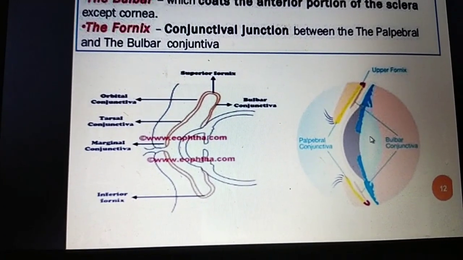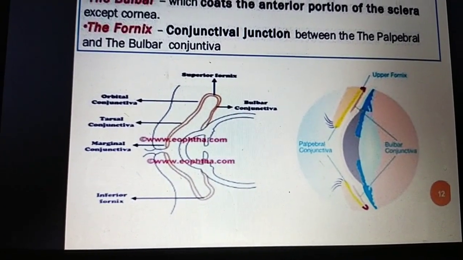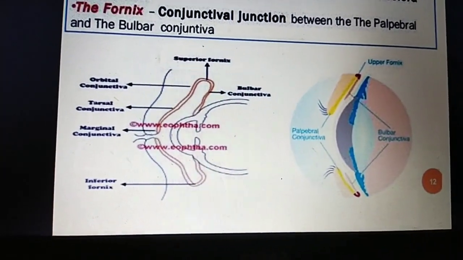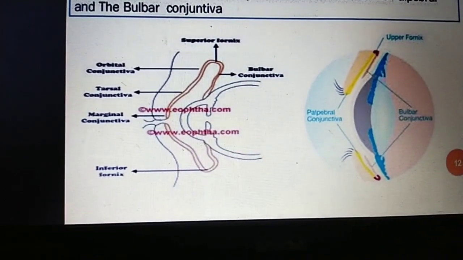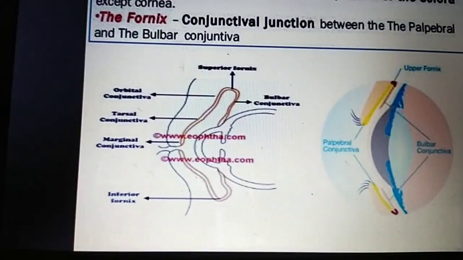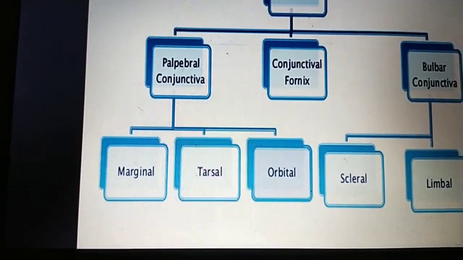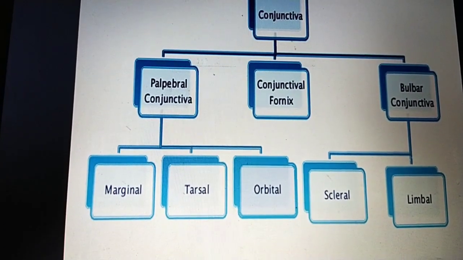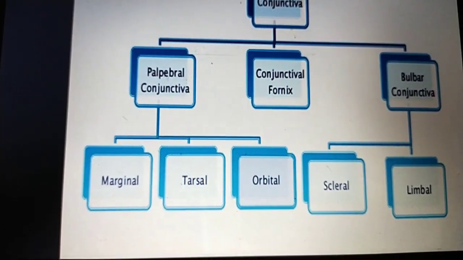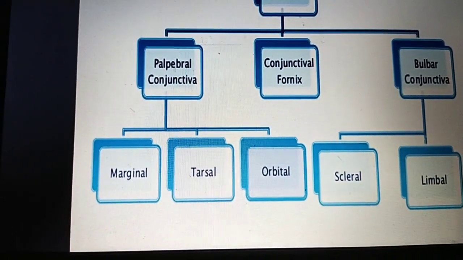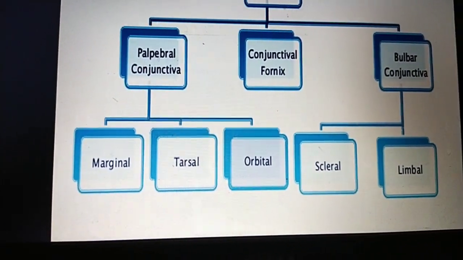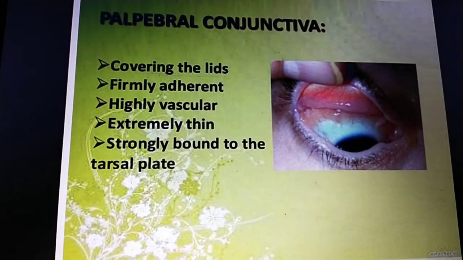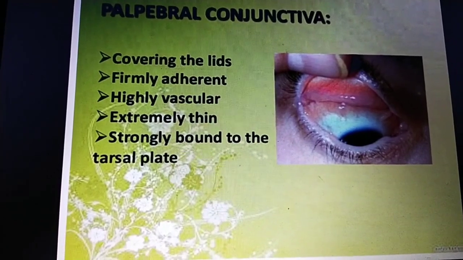The palpebral conjunctiva further divides into marginal, tarsal, and orbital, and the bulbar conjunctiva divides into scleral and limbal. The conjunctiva is mainly divided into palpebral, fornix, and bulbar. The palpebral is further divided into marginal, tarsal, and orbital, and the bulbar into scleral and limbal. You can see here.